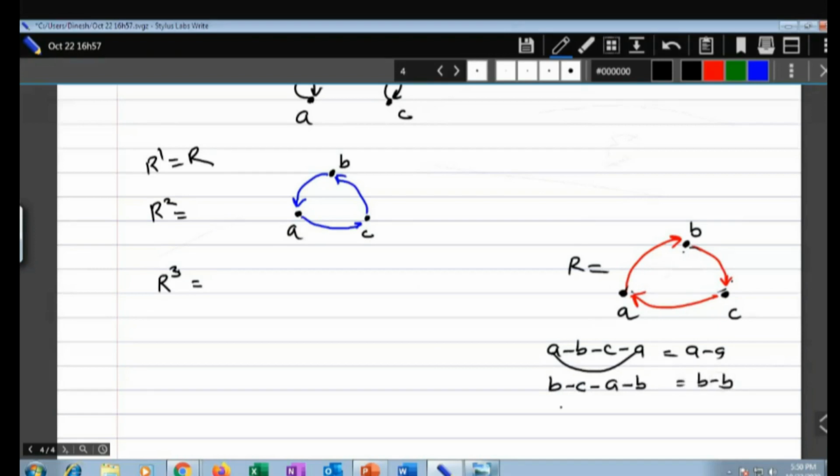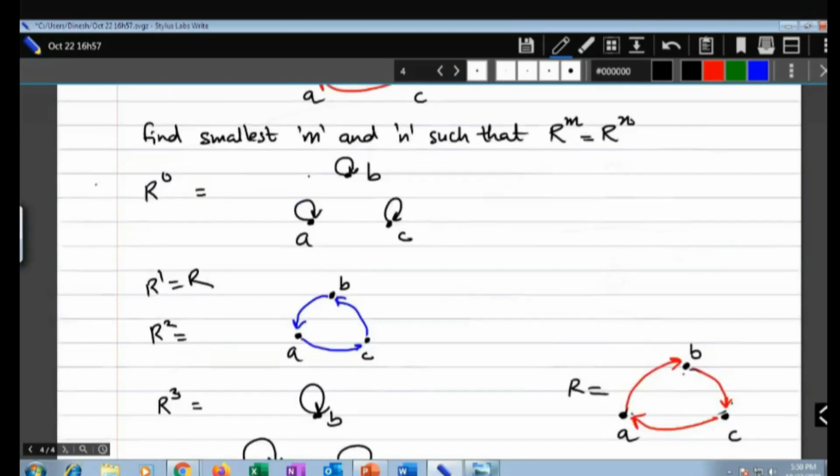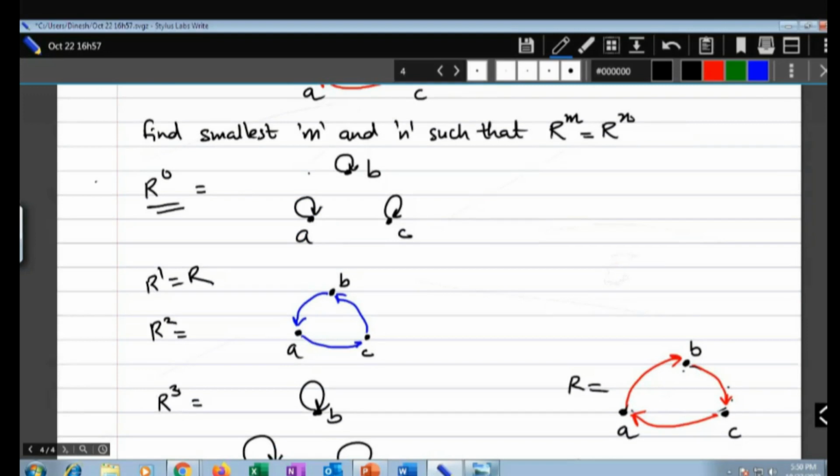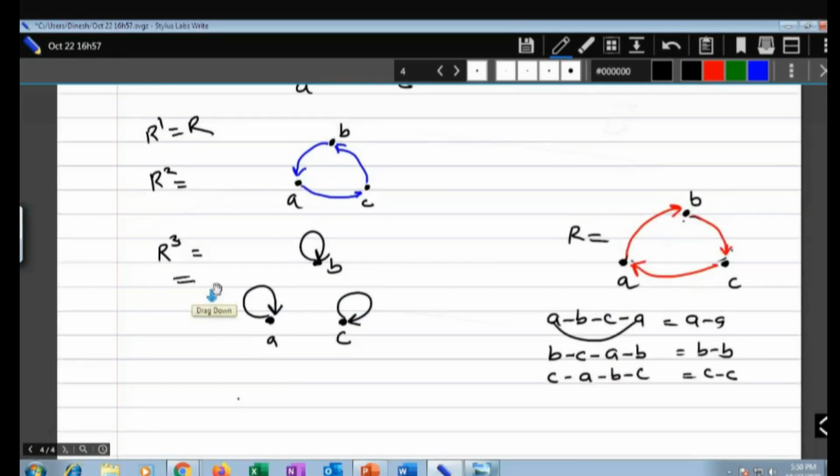It will be B to B, and like that, C to A to B, B to C, it will be C to C. So ultimately what you will have is B to B, A to A, and C to C. And if you look at this, R0 and R3 are the same. So you can say R0 is equal to R3. So M is equal to 0 and N is equal to 3. Are you getting me? So this is the final answer.